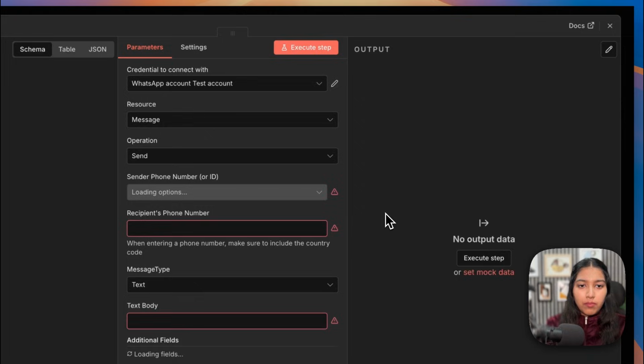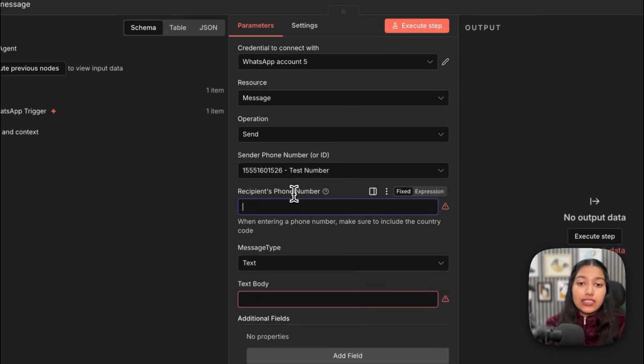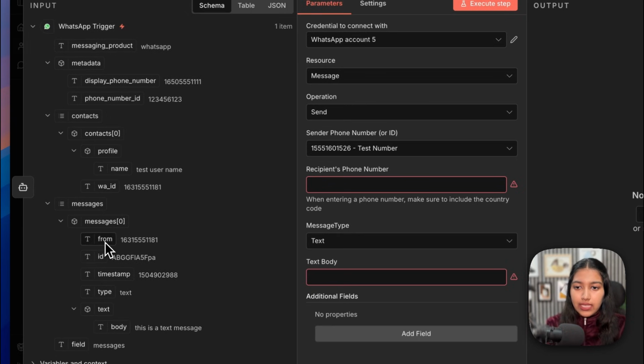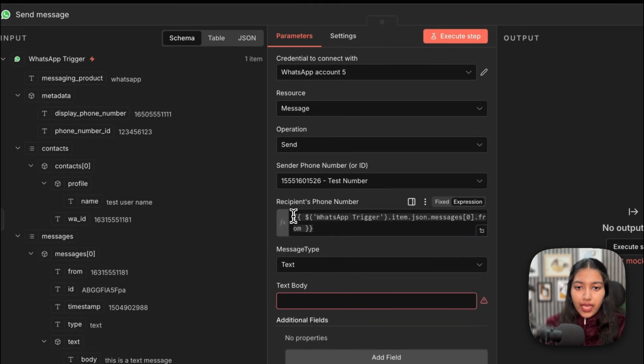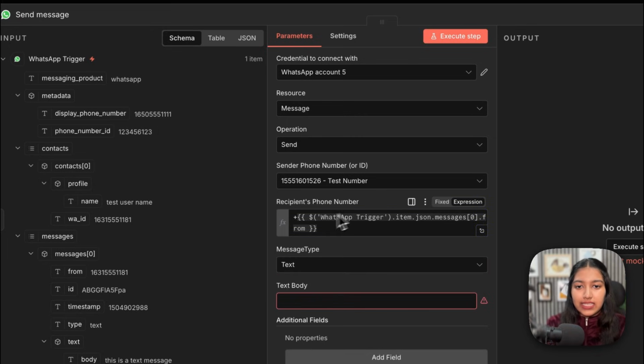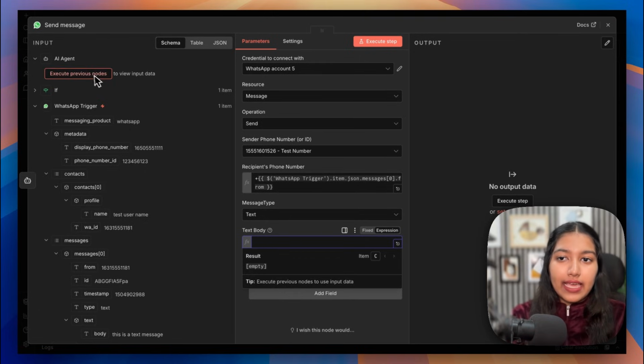Successful. Now going back to the node, we have to first select the sender's phone number, which is obviously our test number, then the recipient's phone number, so basically the customer's phone number. So just select the from number from here. And before this number, just add a plus sign. Okay, so that is basically missing right now. And then for the text body, we will have to map the AI agent's output.